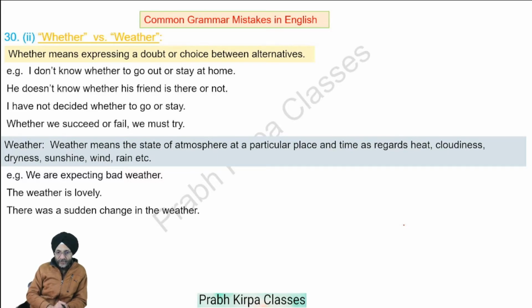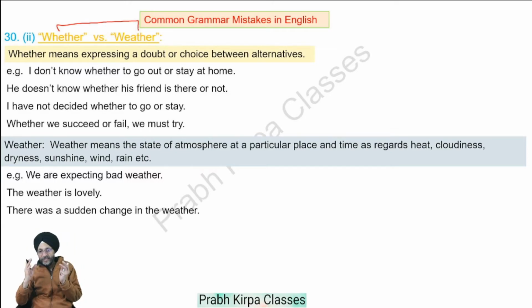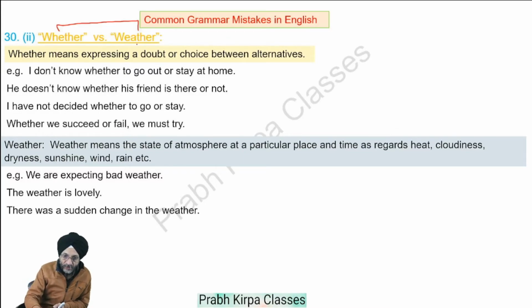Sometimes when we use the word weather, it may sound the same when we are speaking. Weather is too hot, weather is too good. But when we write the same, we may get confused whether we are to use this weather or this whether. Let us understand the same.